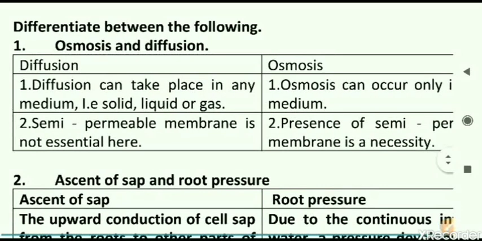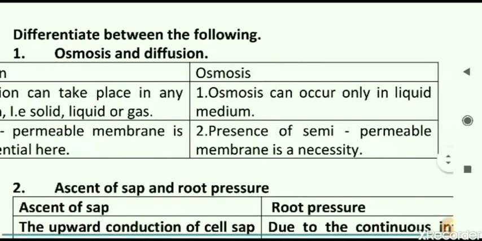The second point: a semi-permeable membrane is not essential here. There is no need of a semi-permeable membrane for diffusion. On the other side, the presence of a semi-permeable membrane is a necessity. It is very much required for osmosis to take place.